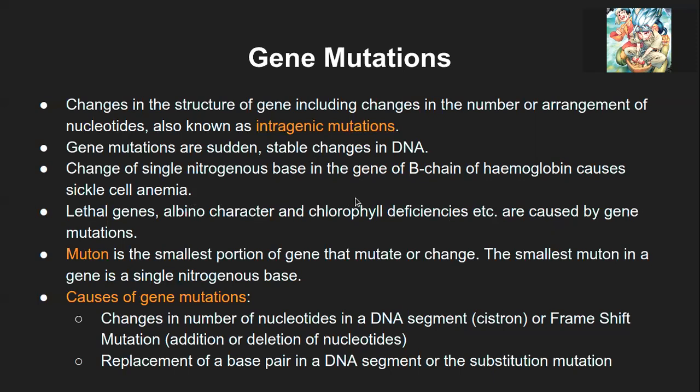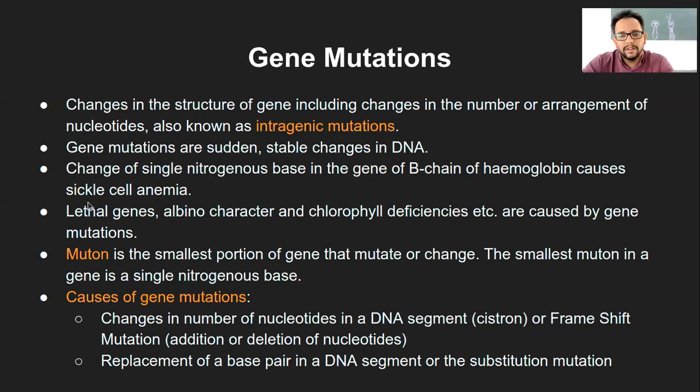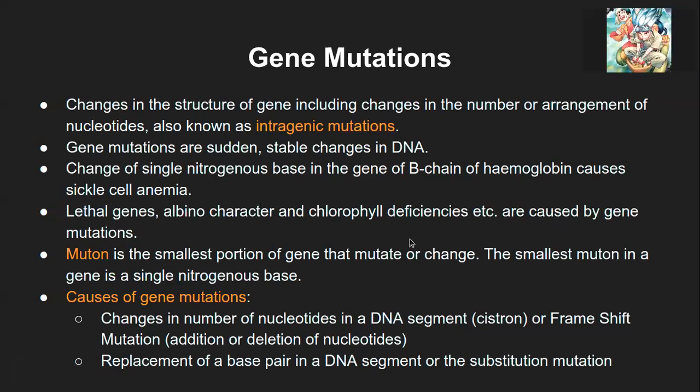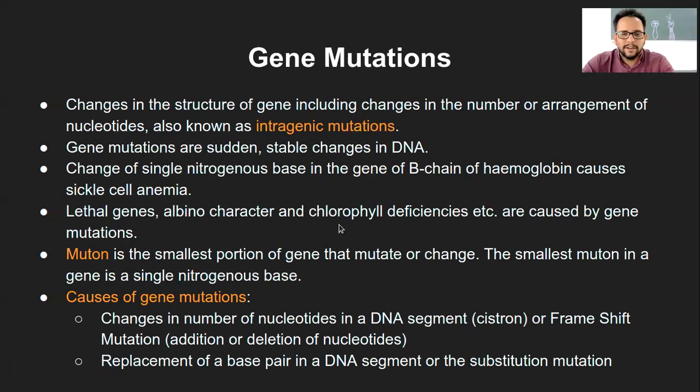So why is the albino character lethal? The albino character is a mutation. No, why is it lethal? The albino character is not lethal. Okay. Lethal genes are one type, one example of mutation. The albino character is another example of mutation. What is mentioned here: the albino character is not lethal.